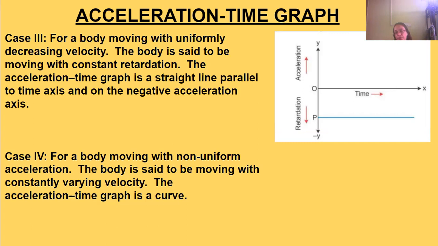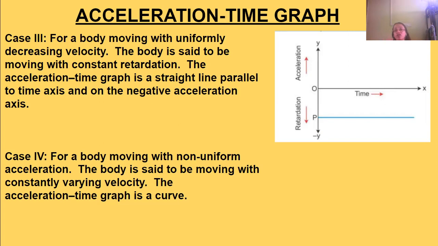So the acceleration time graph will indicate a retardation which will be constant. That means the acceleration will be negative, but constant.